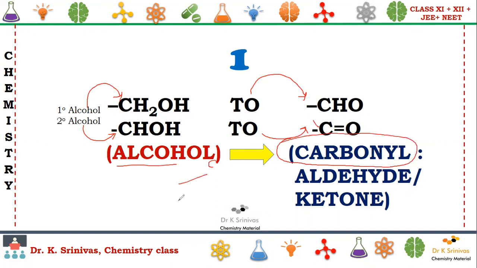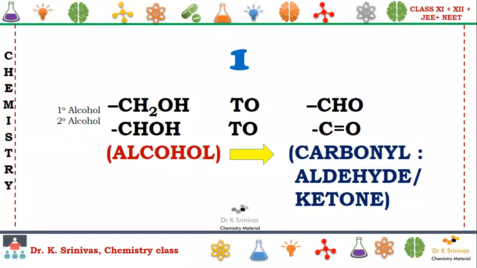Big question. So we have to use specific reagents. If you are perfect with these reagents, whatever the question, in whichever format, you can do it very easily. So I request all students to concentrate properly in order to have a better understanding. This is the first one.